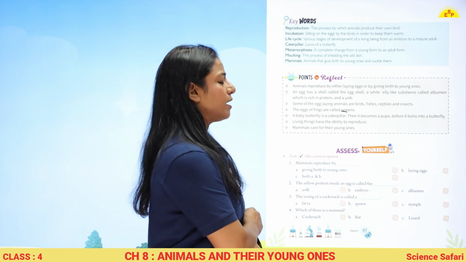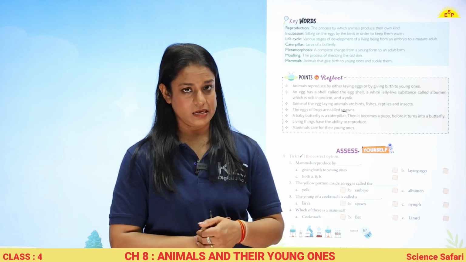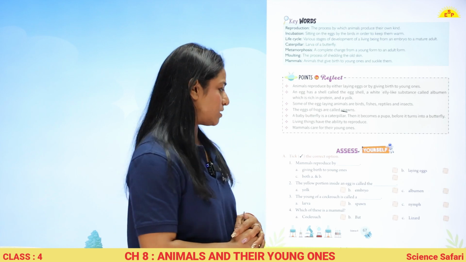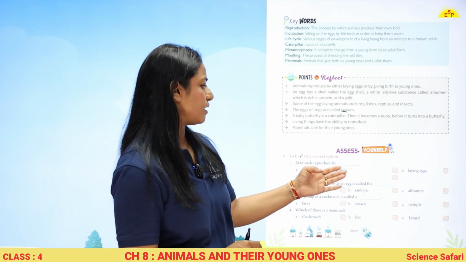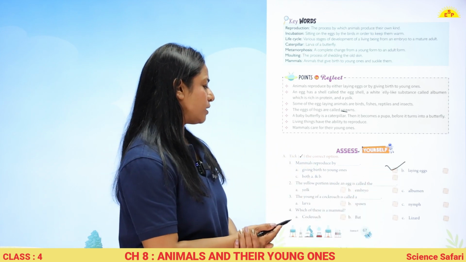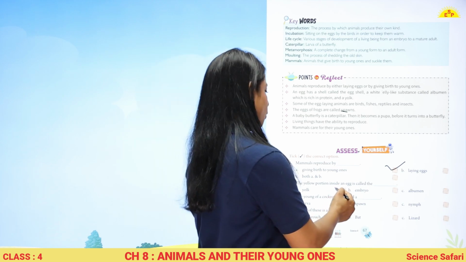Living things have the ability to reproduce. Mammals care for their young ones. Let's assess ourselves and see what have we learned today. Mammals reproduce by giving birth to young ones. The yellow portion inside an egg is called the yolk.